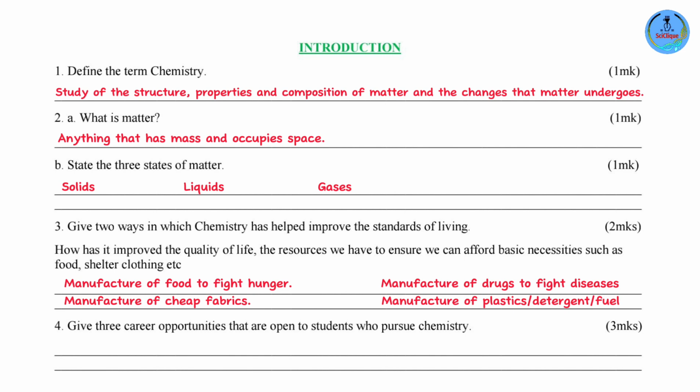Question number 4. Give 3 career opportunities that are open to students who pursue chemistry. So the career opportunities include medicine, pharmacy, food technology, education, and engineering. So if you look at these careers, you'll note that there's an overlap between the careers that open up once you study biology and those that open up once you study chemistry.